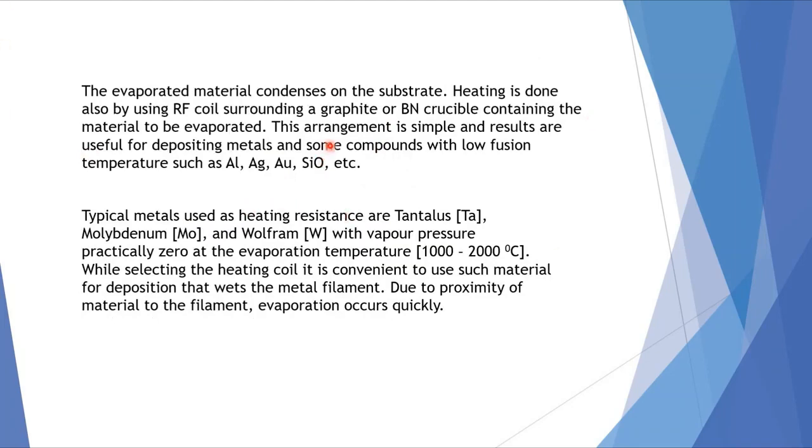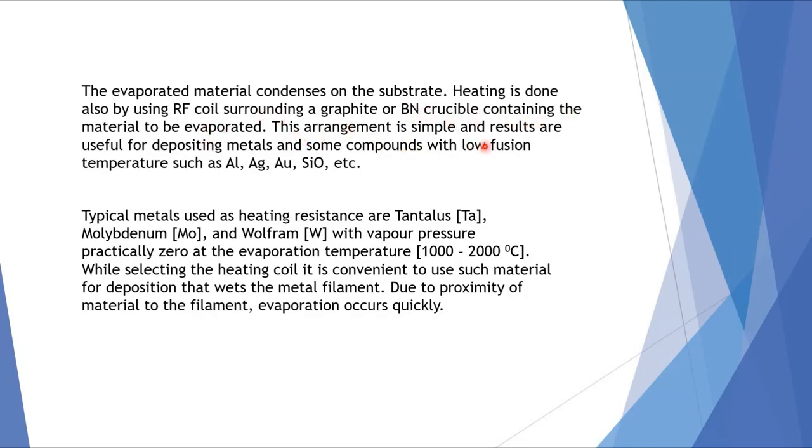The evaporated material condenses on the substrate. Heating is done also by using RF. RF means radio frequency coil surrounding a graphite or BN crucible. BN means boron nitride crucible containing the material to be evaporated.